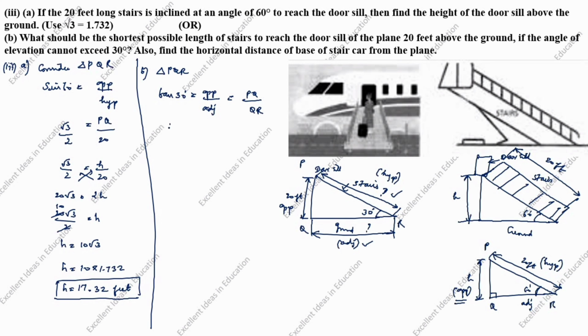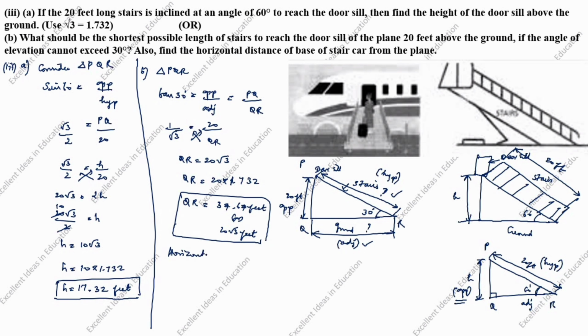Tan 30 degree value is 1 by root 3 is equal to PQ value is given as 20 divided by QR. Cross multiply. QR is equal to 20 root 3. QR is equal to 20 into 1.732. QR is equal to 34.64 feet or 20 root 3 feet.